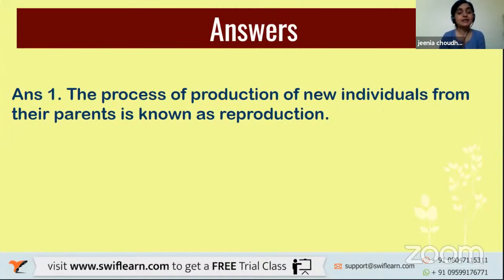So, the first answer here: the process of production of new individuals from their parents is known as reproduction, right? Like in reproduction, the same species of things are being reborn. They regenerate themselves, and that is known as reproduction.